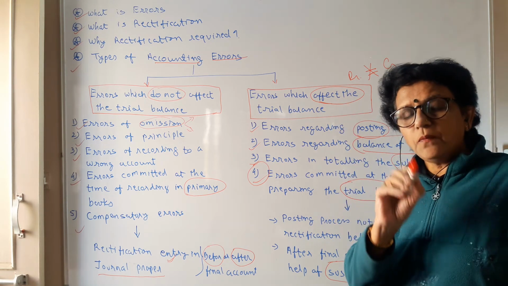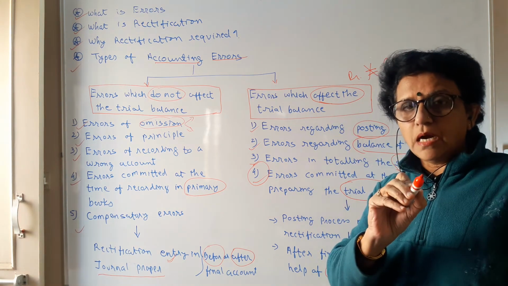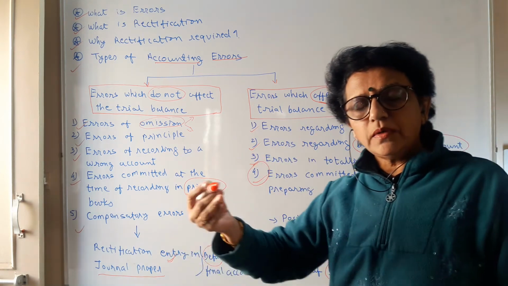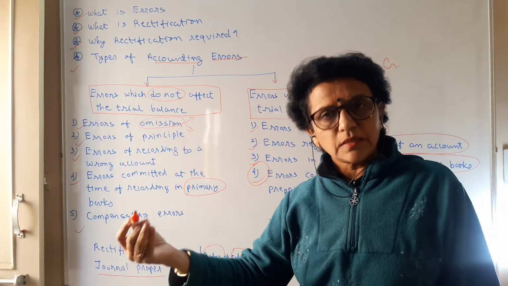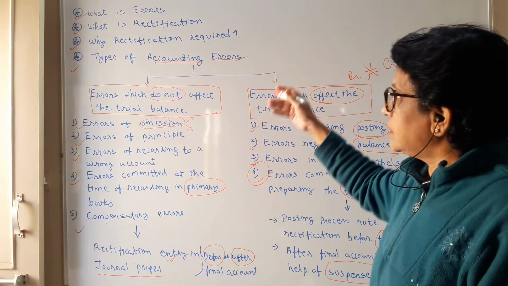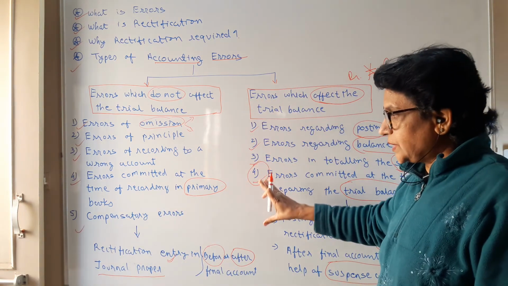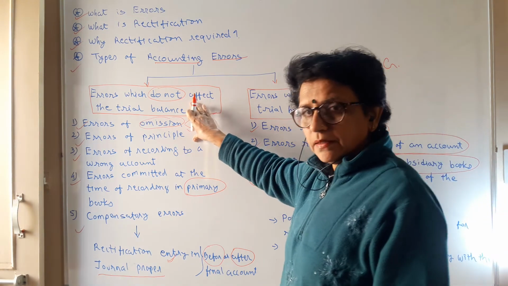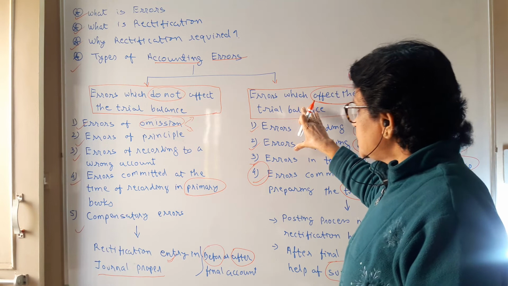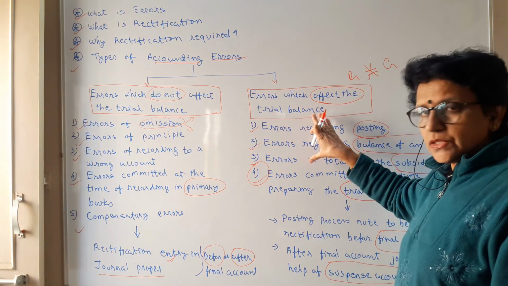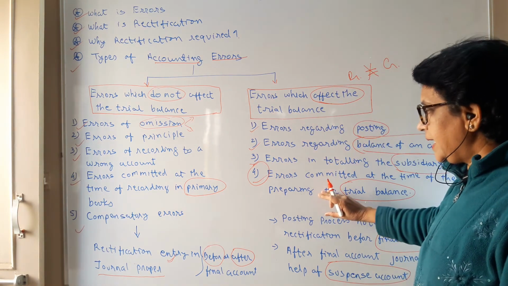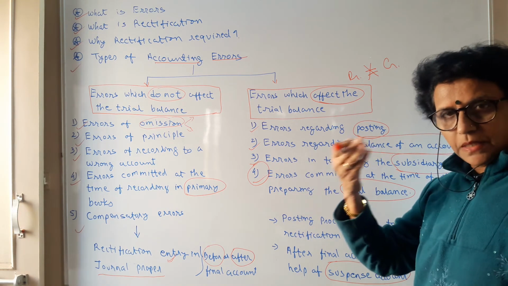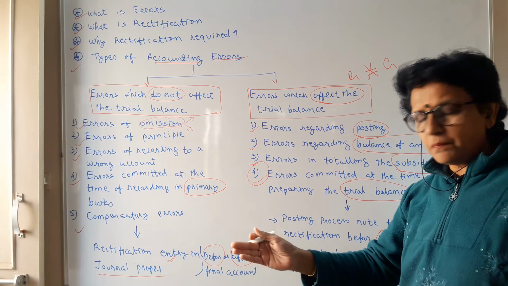Because you have only one error, one account, we need the second account. Which is the second account? That is going to be the suspense account. So in this manner, for the errors not affecting the trial balance we will learn the rectification journal entry, and for those affecting the trial balance we learn the ledger posting process explanation. For the trial balance error, we need to prepare a new statement, that is very simple.